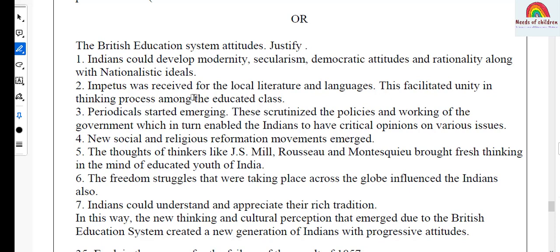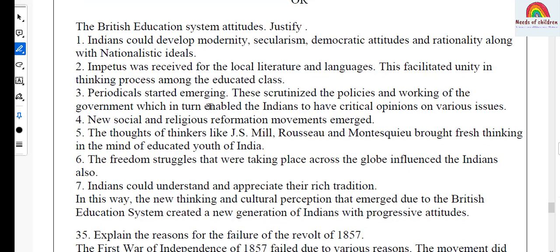Impetus was received for the local literature and languages. This facilitated unity in thinking process among the educated class. Periodicals started emerging. These scrutinized the policies and working of the government, which in turn enabled the Indians to have critical opinions on various issues. New social and religious reformation movements emerged. The thoughts of thinkers like J.S.